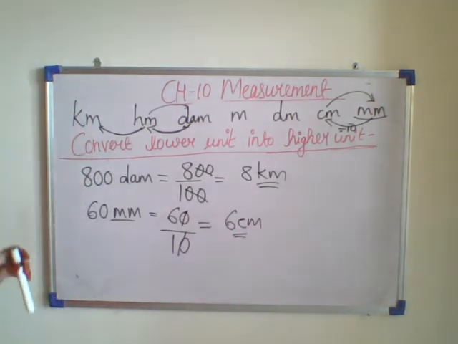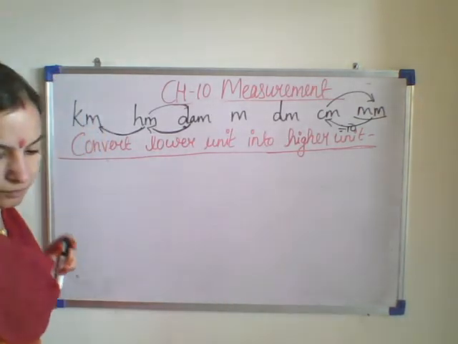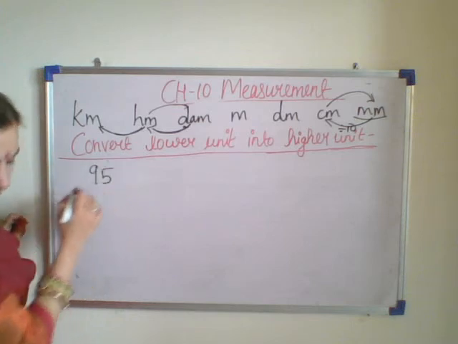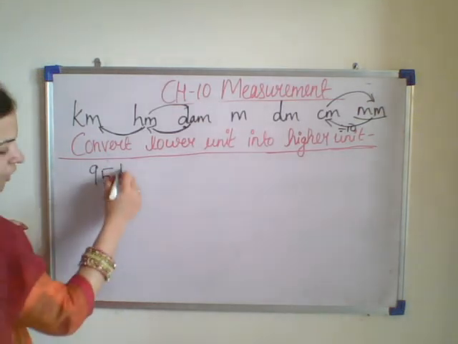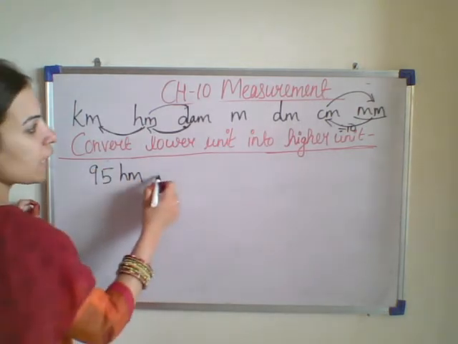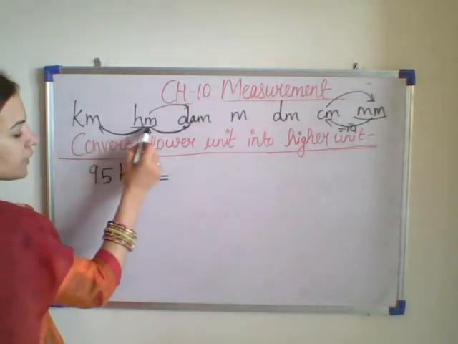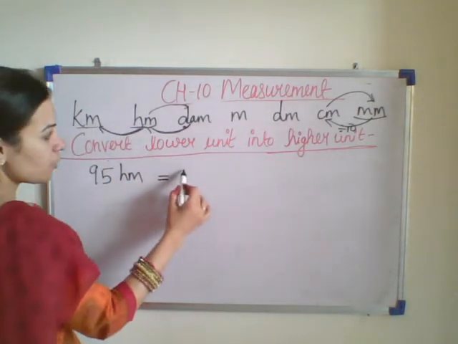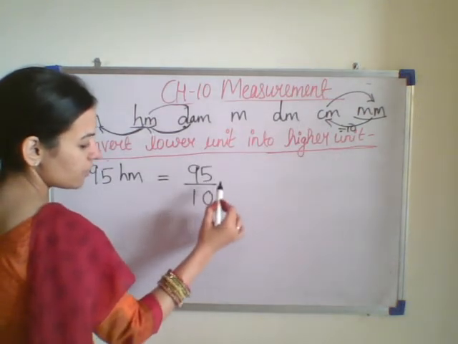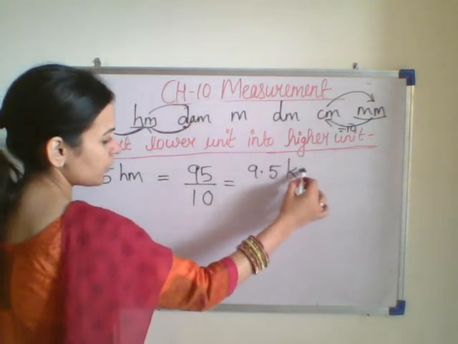Let us do some more problems. 95 hectometer. We have to convert this hectometer into kilometer. So this hectometer is only 1 step away from the kilometer. So we will be dividing it by 10. So it will be 9.5 kilometer.